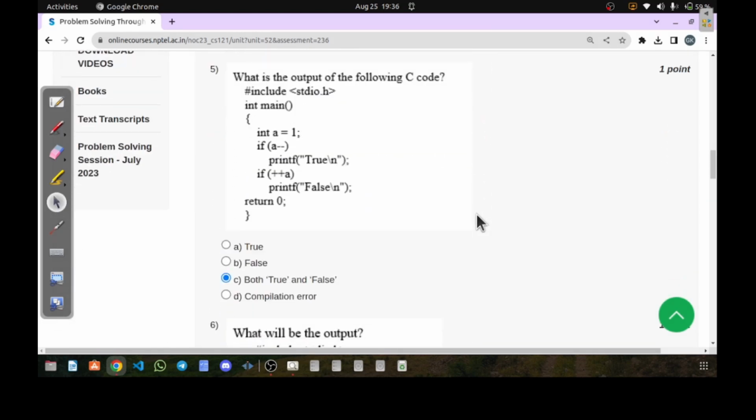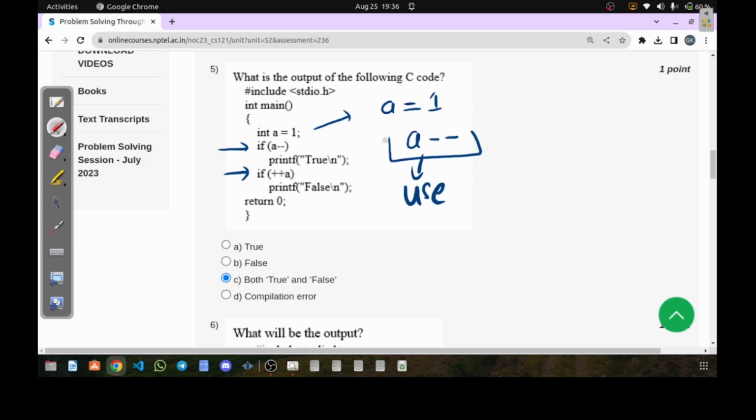The next question is again an output question. In this question, first of all, it is taking a variable a and initializing it with the value 1. And then we have two conditions here. The first condition says if a minus minus. So you all know that when we have this a minus minus, in the post section, what happens? First of all, we will use the value and then we will decrement the value. Means if I rewrite this statement, it will be if, and we will first of all use the value. The value of a is what? It will be 1, and then we'll decrement the value of a by 1, so it will become 0.